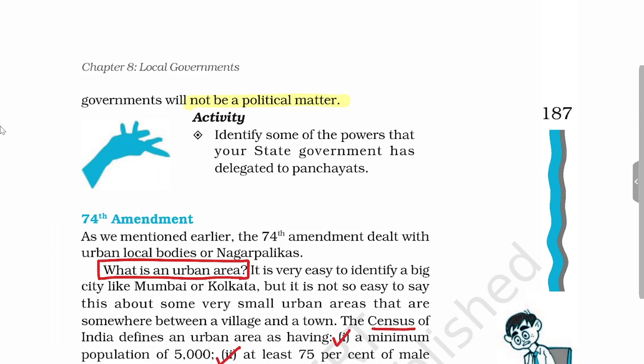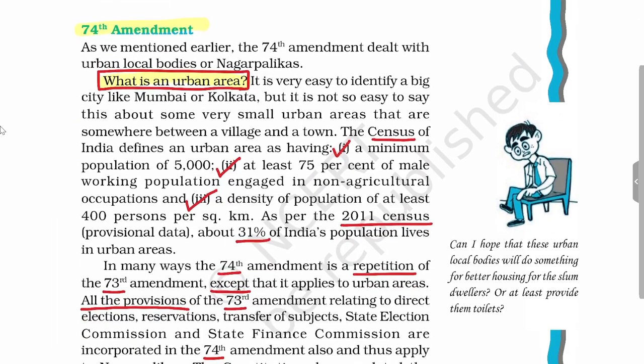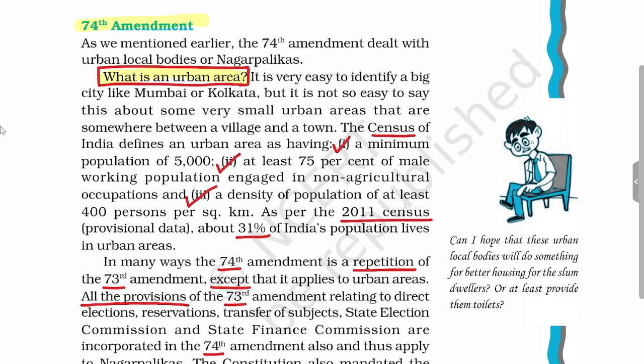Now we'll see local government in urban area, and the provisions related to local government in urban area are in the 74th Amendment Act. But before seeing the provisions of the 74th Amendment Act, we will see what we mean by an urban area, or how you differentiate a rural area from an urban area.